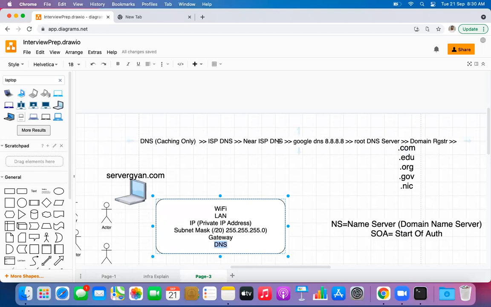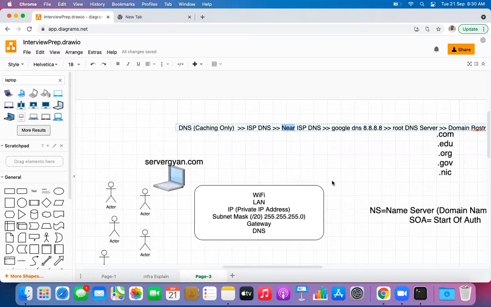So the same response will be cached at every single place, because right now at this near ISP, if someone else, maybe some other vendor or customer, is going to come, it will have information that the domain registrar is GoDaddy. So it will not forward the request to Google DNS or the root DNS server. It will directly forward the request to this domain name provider. Are we clear with that?